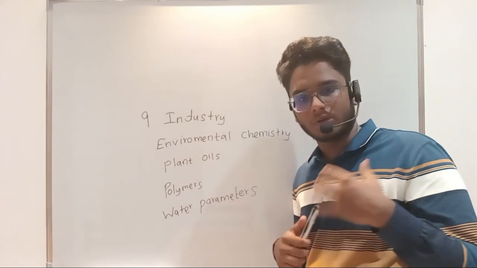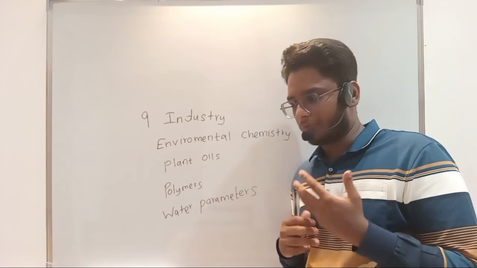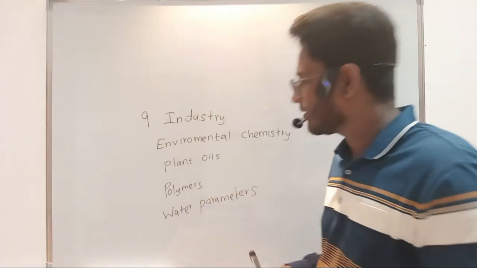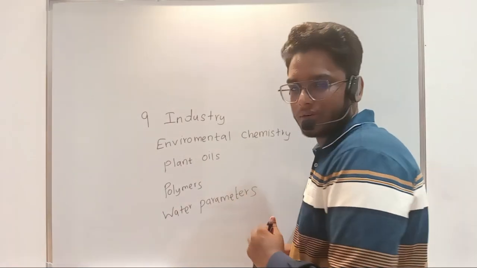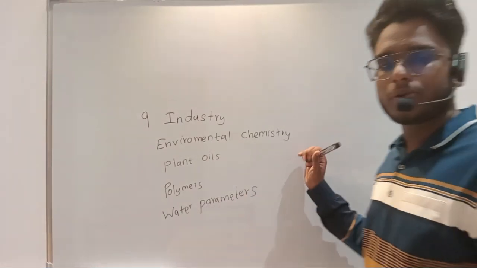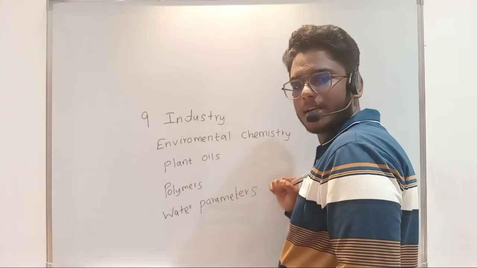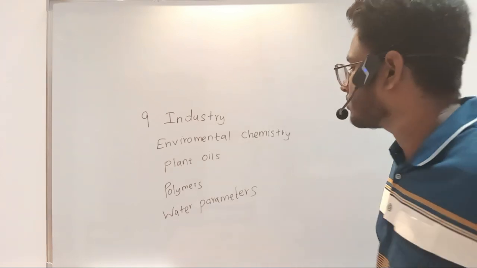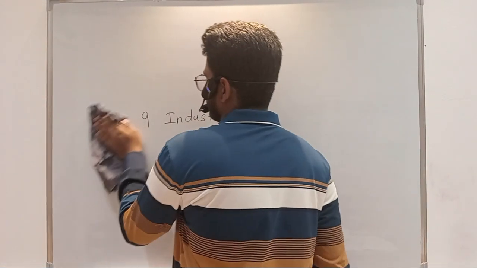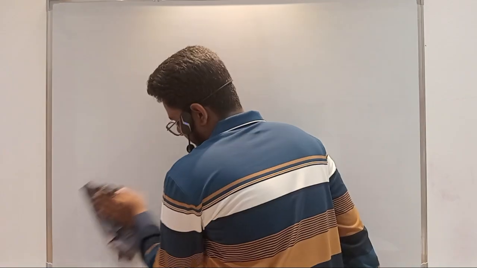If you have not followed equilibrium, or if you don't know kinetics, that doesn't matter. You can study this unit on its own, and out of 100 you will have 12.5 marks if you study it thoroughly. Then without getting late, let's get into the unit.